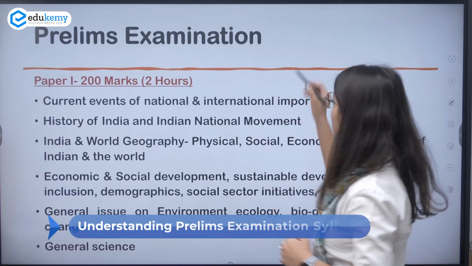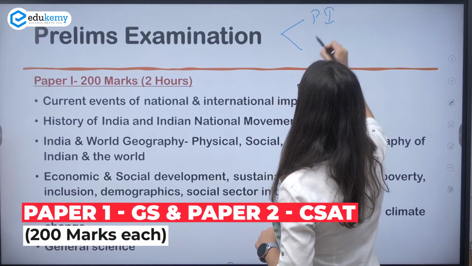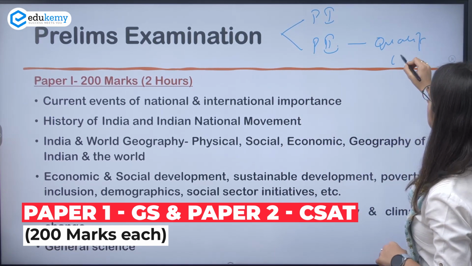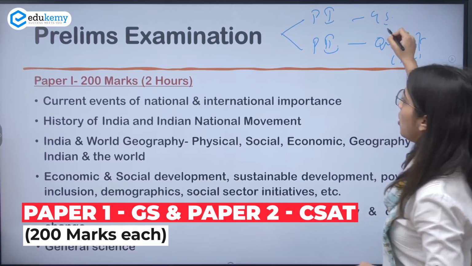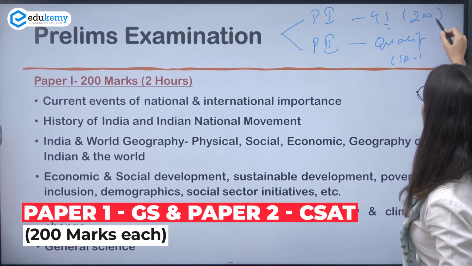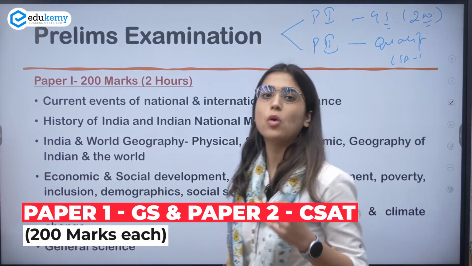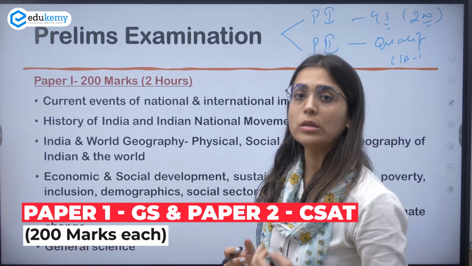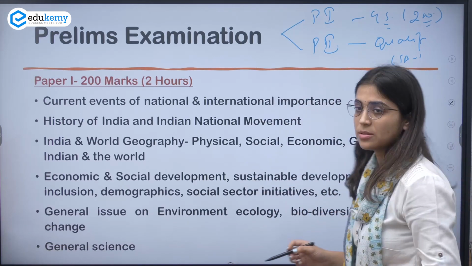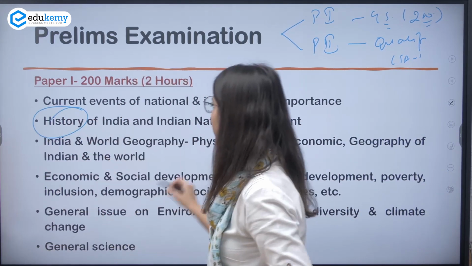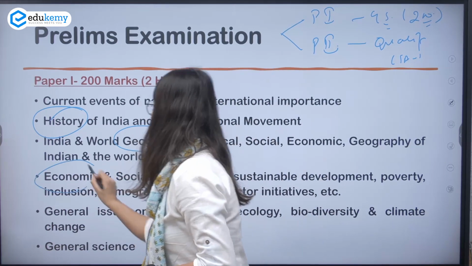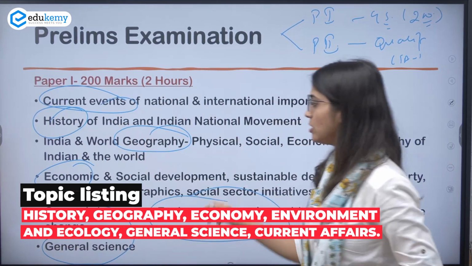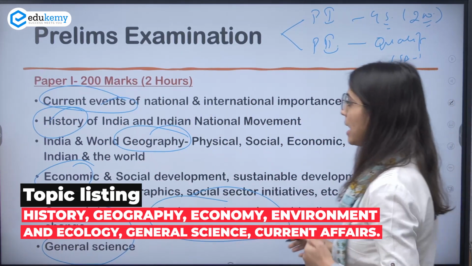So as we all know, in the prelims examination there are two papers, paper 1 and paper 2, where paper 2 is qualifying, that is CSAT, and paper 1 is GS. The GS paper would be of 200 marks, where you will be given 2 hours to solve this paper. Okay, so if we broadly talk about themes from where UPSC asks questions, that is history, geography, economy, environment and ecology, general science and current affairs. So these are the broader themes from where UPSC asks questions.